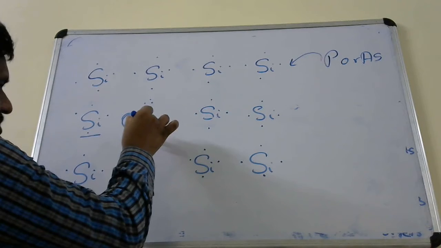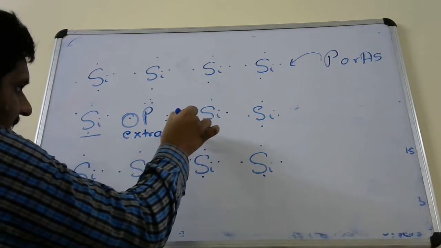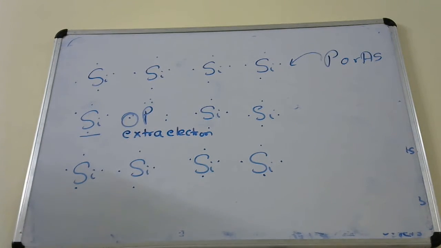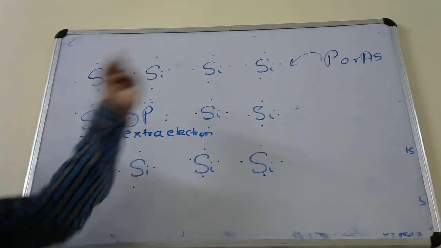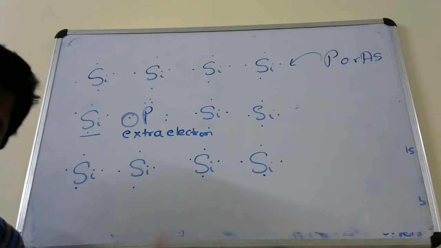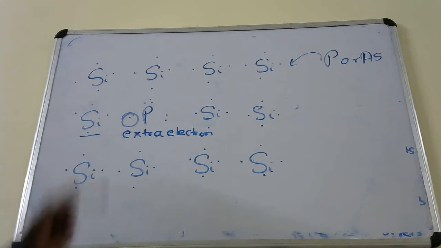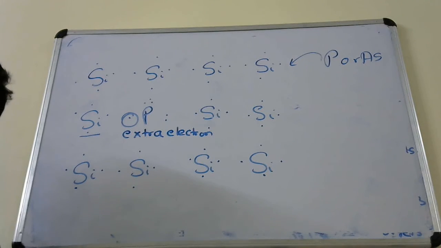That extra electron will move throughout the entire lattice, and these extra electrons produced by this impurity are responsible for higher electrical conductivity of silicon or germanium. So I hope you have understood from this diagram.